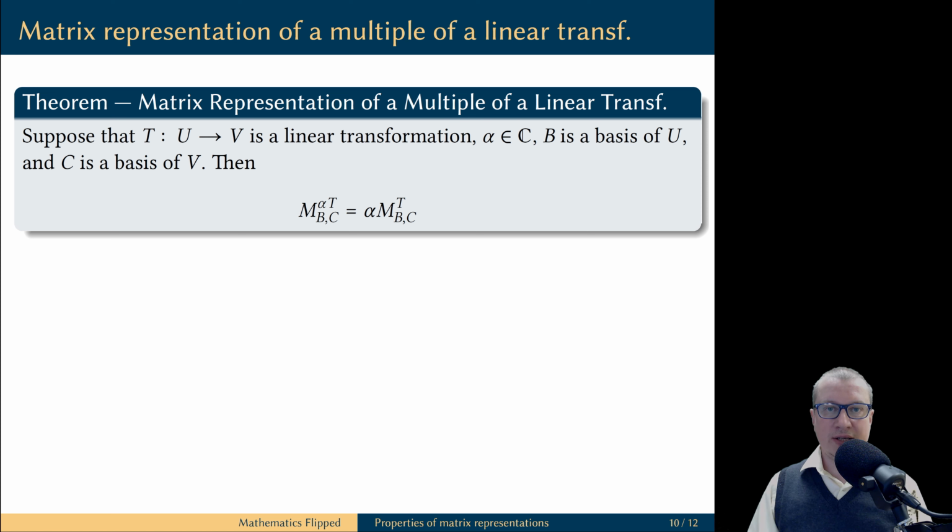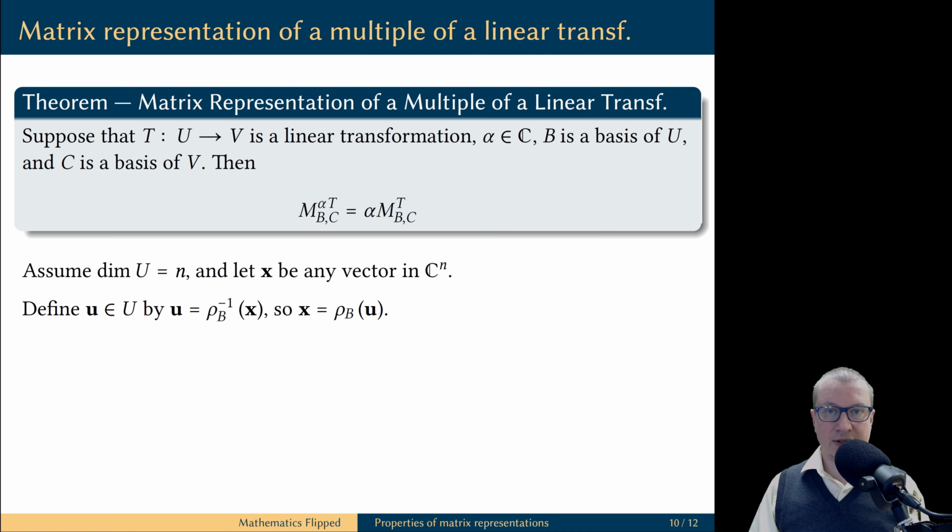Next, let's prove a similar result for scalar multiplication. The matrix representation of a scalar multiple of a linear transformation T by the scalar alpha is the same as the scalar multiple of the matrix representation of the linear transformation T by the scalar alpha. In other words, the operation of scalar multiplication of linear transformations corresponds to the operation of scalar multiplication of matrices.